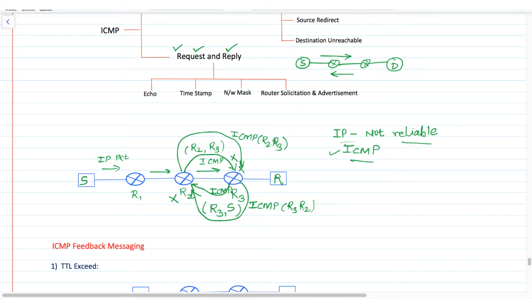So here it will be like an infinite loop.